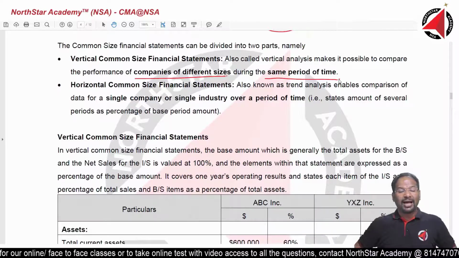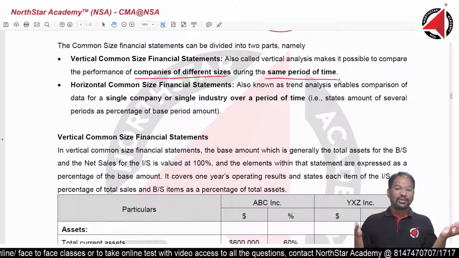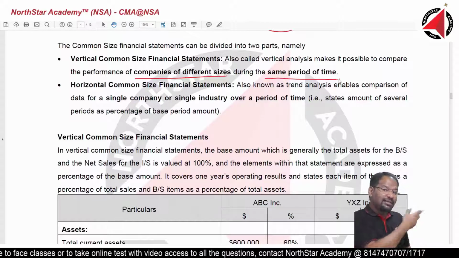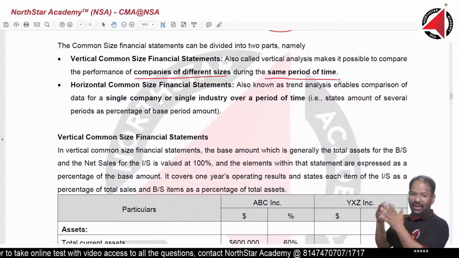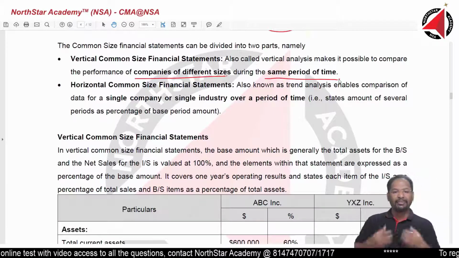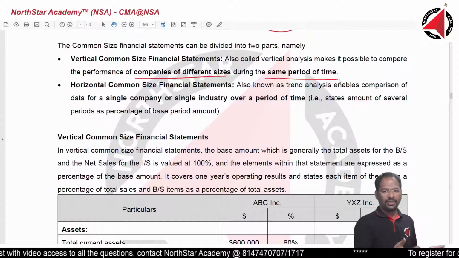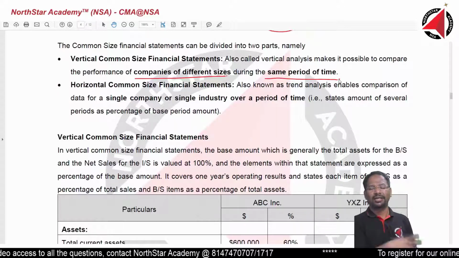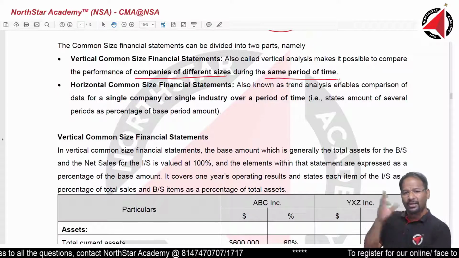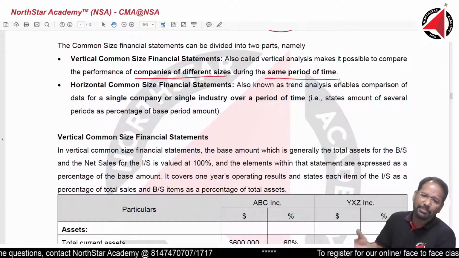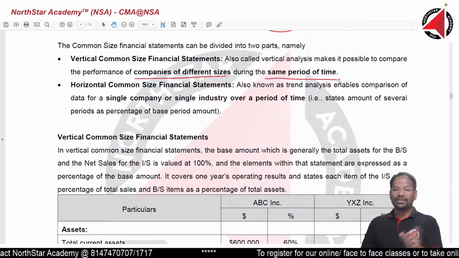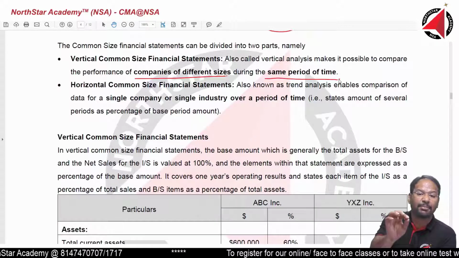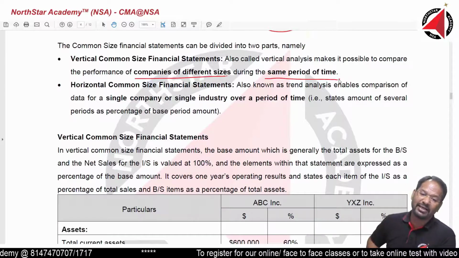For example, I want to feel happy. So what I did, I took my financial statement from two years back and took Wipro's current year financial statement, where the market is down, and tried to compare and became excited. Yeah, I did better. You did better under a different year, under a different market situation. Wipro did worse during a different market situation. Both are not comparable. So it should be companies of different sizes during the same period of time. Then only it will make sense.